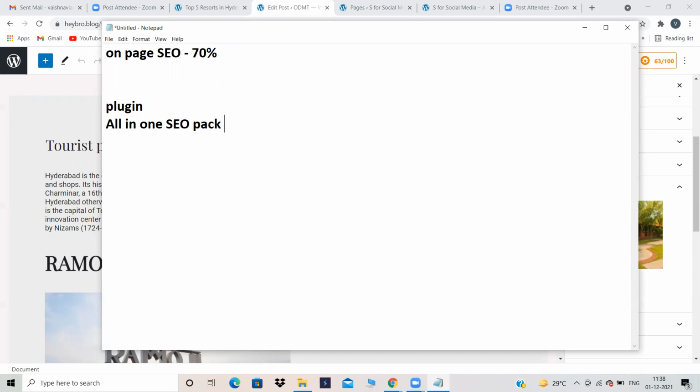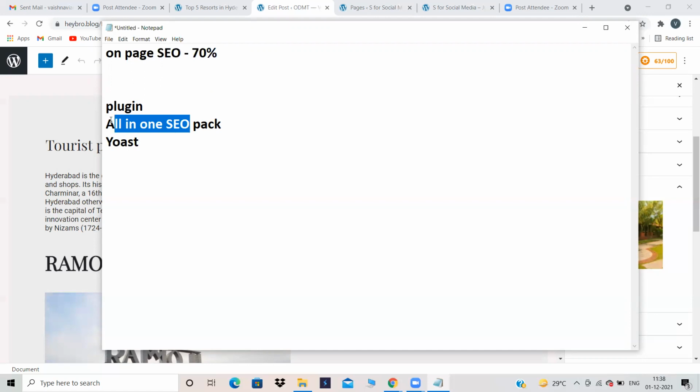This is the plugin you need for on-page SEO. 100% this plugin should be there in your website. All-in-One SEO Pack or Yoast. Yoast and All-in-One SEO Pack are both similar, but All-in-One SEO is most preferable because it is a little bit easier. We will be using All-in-One SEO because it is very easy to do.